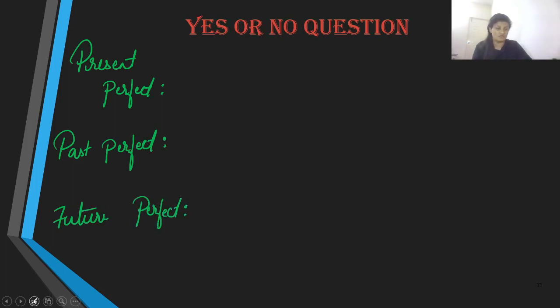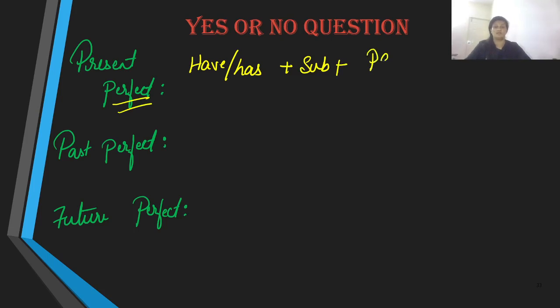And the sentence structure that we are going to use over here is, obviously, we are going to begin with the auxiliary, and the auxiliary in perfect tenses we use is have or has, and then comes the subject, and then comes the past participle, and you end it with a question mark.